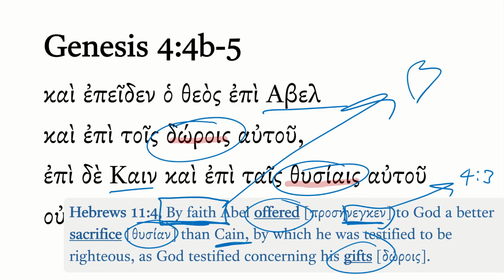And so that's good for us to remember that, for instance, you can give a lot of money, but if it's not from a heart of faith, then just because it is money, it is not necessarily going to please God. So a lot of interesting stuff here in Genesis 4, verses 4 through 5.